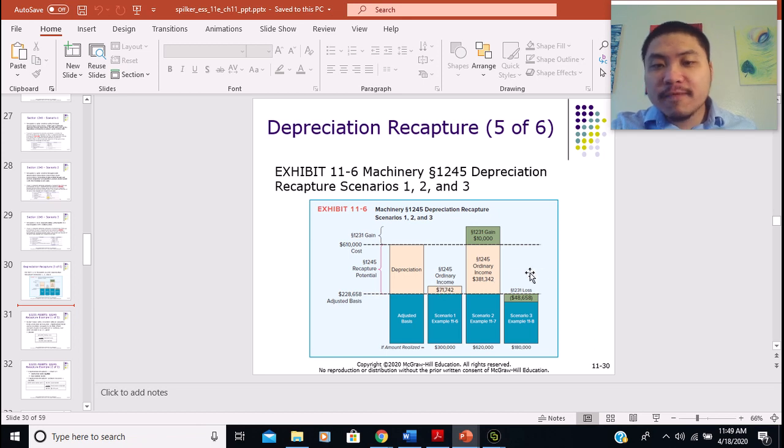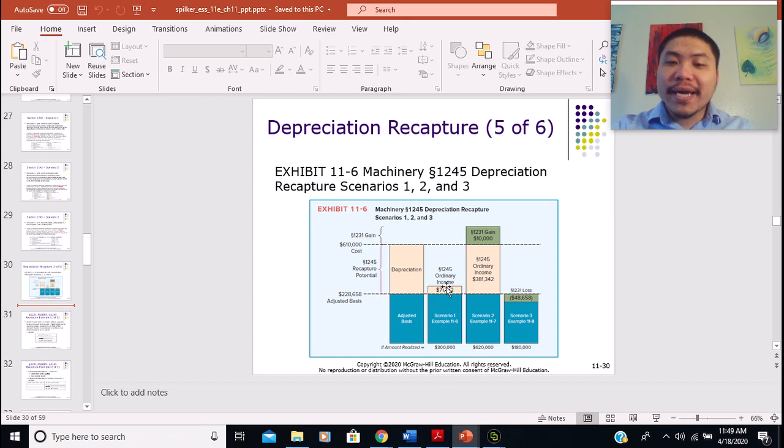But if the gain exceeds the depreciation amount, then the extent equal to the depreciation is going to be taxed as ordinary income, and then the remaining is going to be taxed as section 1231 gain, which is going to be taxed at a preferential rate, right? So in this case, our case is this column.